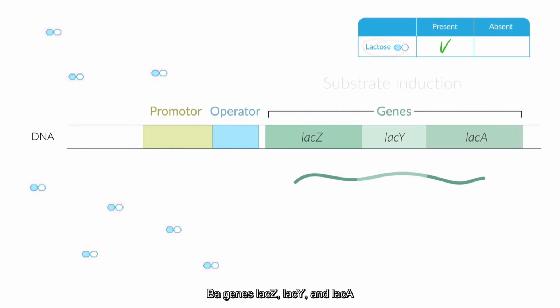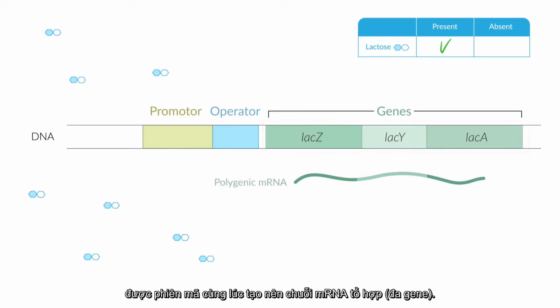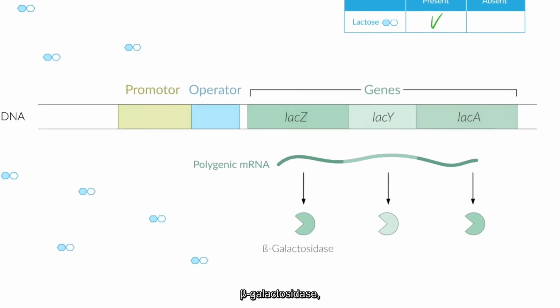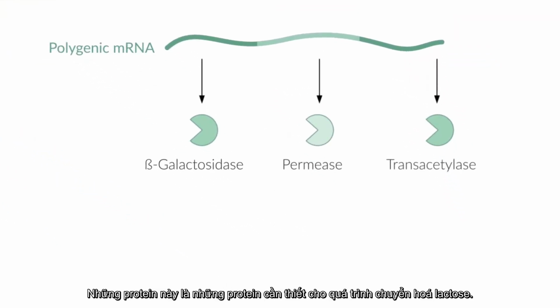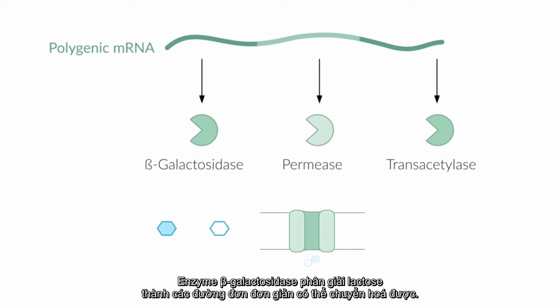The 3 genes, LAC-Z, LAC-Y, and LAC-A, are now transcribed together as a polygenic mRNA. 3 different proteins are synthesized on this mRNA, namely beta-galactosidase, permease, and transacetylase. These proteins are essential to lactose metabolism. Permease forms pores in the bacterial cell membrane, facilitating further lactose uptake into the cell. The enzyme beta-galactosidase breaks down lactose to simple sugar residues that can then be metabolized.